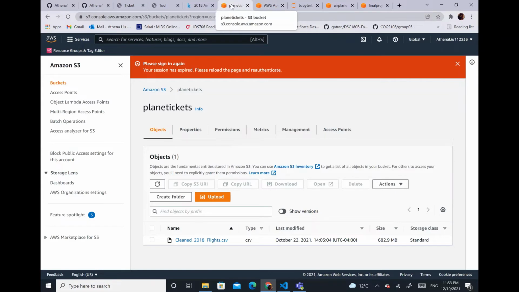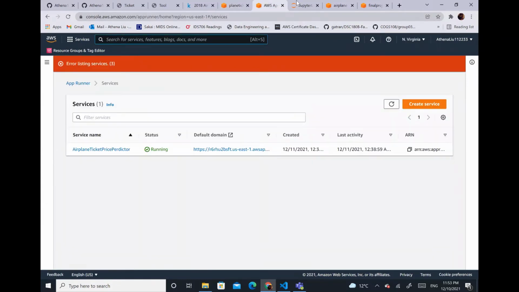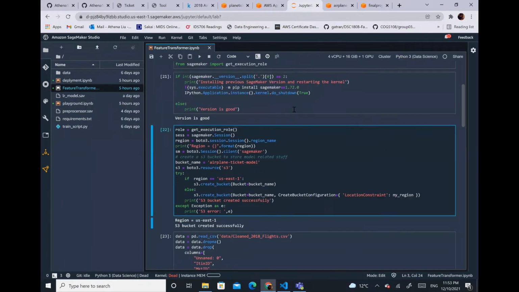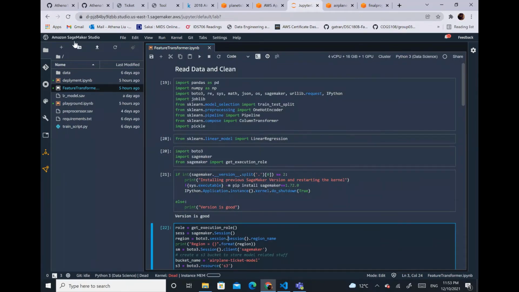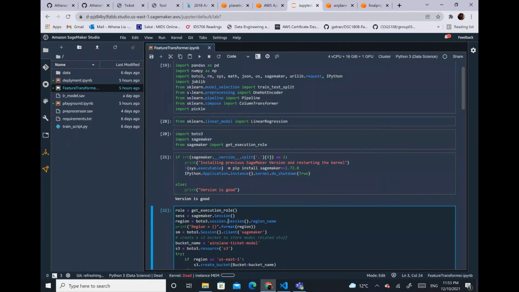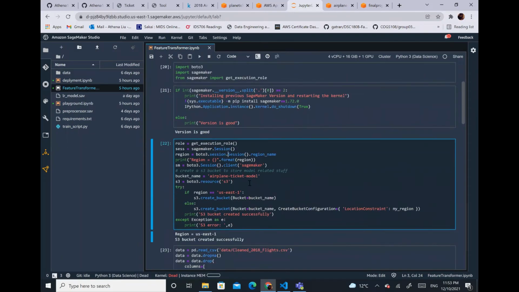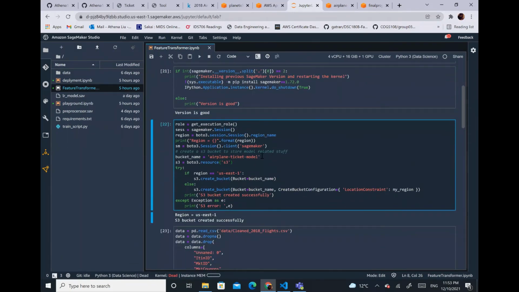So now we have the data, then we can start working on building the model and cleaning the data. So we use SageMaker Studio to build our model. We imported the data from S3, and then we created a bucket with code that's named airplane ticket model that will store our preprocessor and model later on.